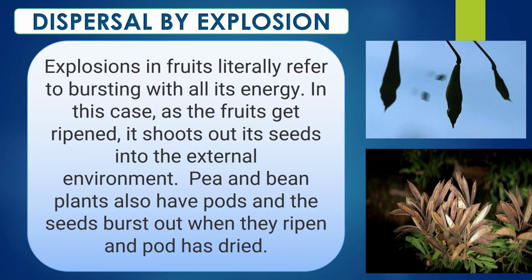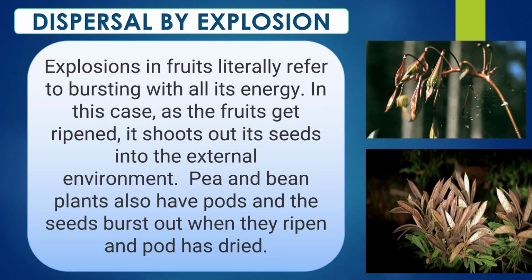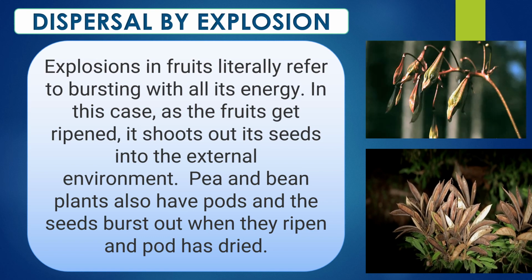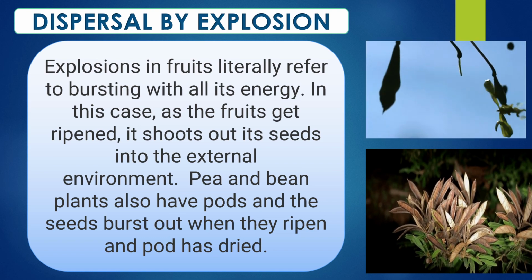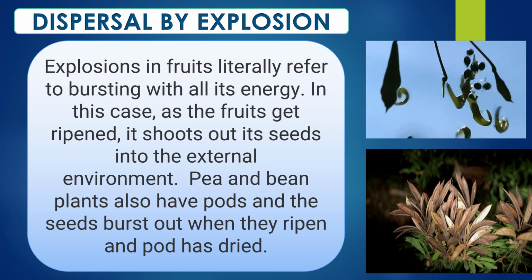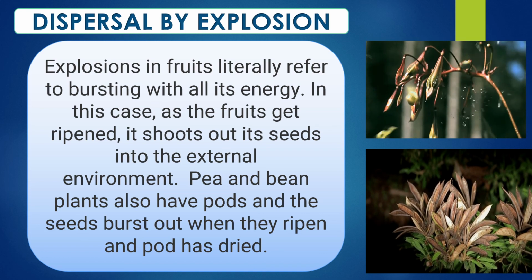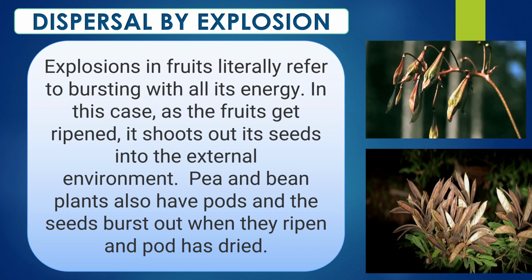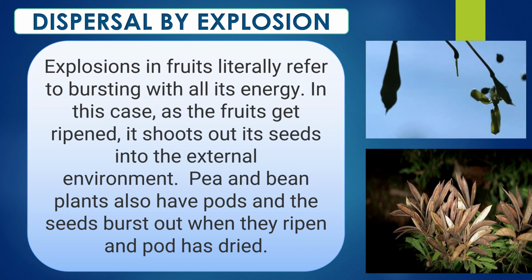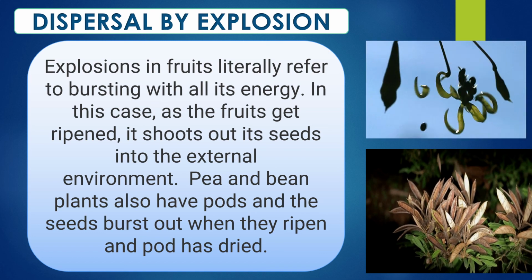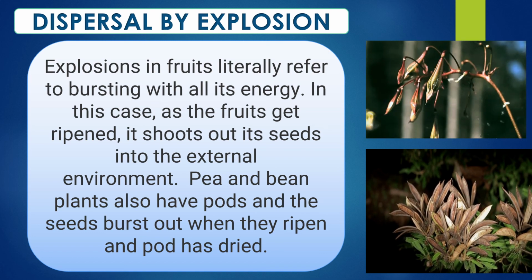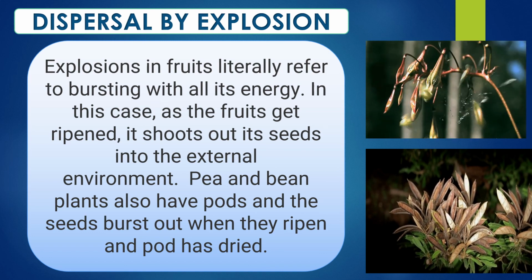Some plants' seeds are dispersed by explosion. Explosion in fruits literally refers to bursting with all its energy. In this case, as the fruits get ripened, they shoot out their seeds into the external environment. Examples of the seeds which are dispersed by explosion are pea and bean.